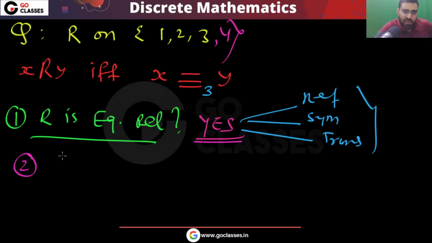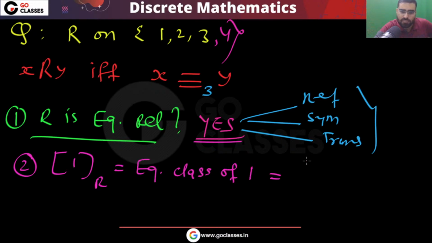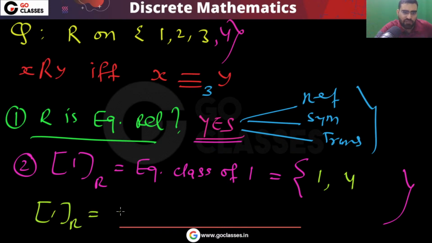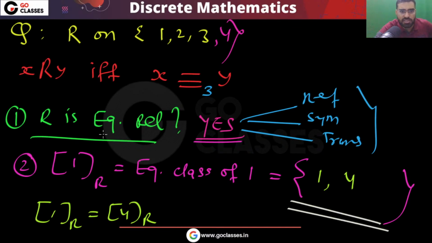Can you tell me the equivalence class of 1? You can notice 1 is related to 1, and 1 is also related to 4. So this is the equivalence class of 1. You can easily see the equivalence class of 1 will be the same as the equivalence class of 4, because the equivalence relation is reflexive, symmetric, and transitive. The same class you will get for 4 also.